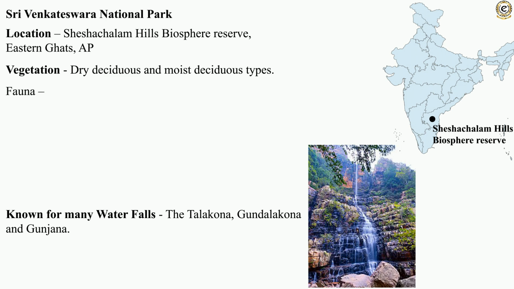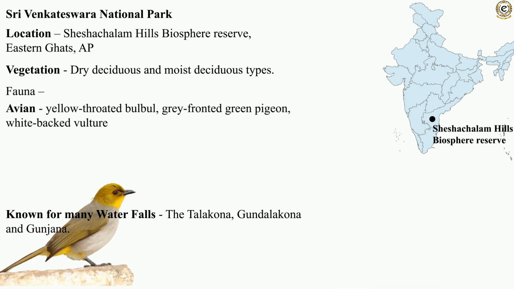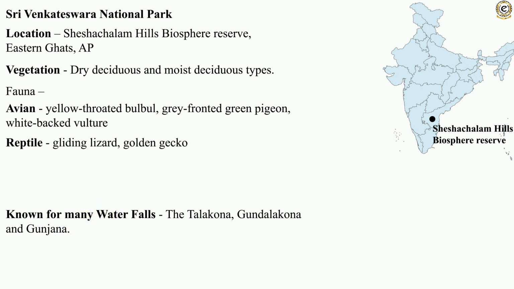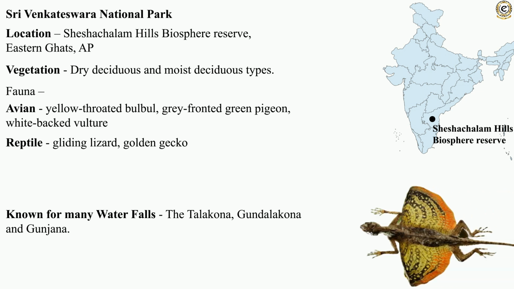Amongst fauna, you can find yellow-throated bulbul, grey-fronted green pigeon, and white-backed vulture as the avian varieties. Reptiles such as the gliding lizard and golden gecko can also be found here.